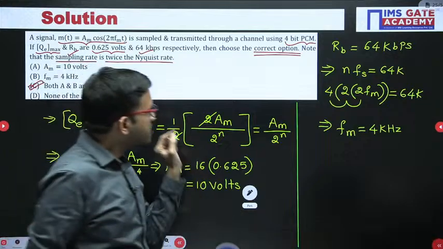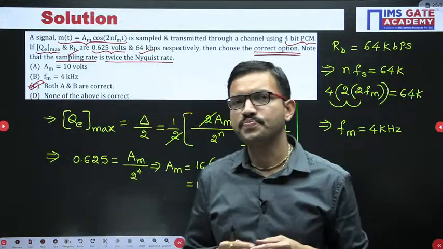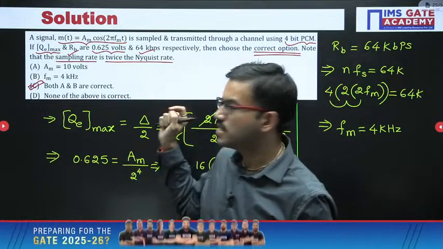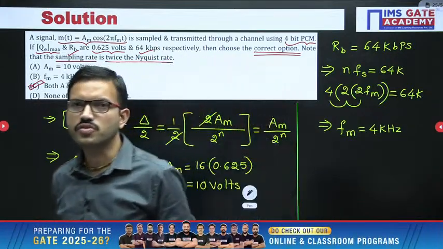Suppose the same question is MSQ, then what will be the correct options?